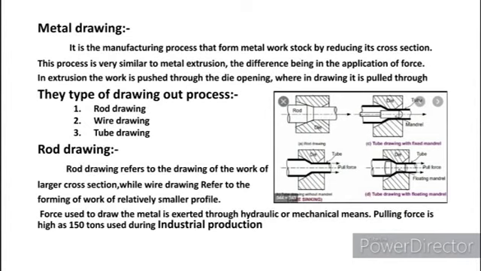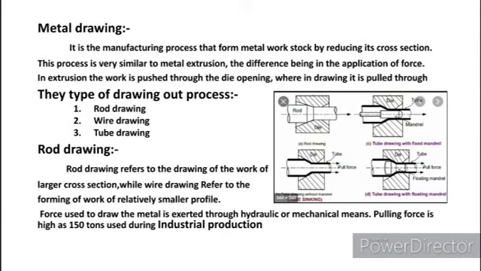Metal drawing process. This is a manufacturing process to form a metal workpiece by reducing its cross section. It is a normal process used, like rolling, to reduce the cross section area of a given workpiece. In this, the tensile force is the major part or working principle of metal drawing.